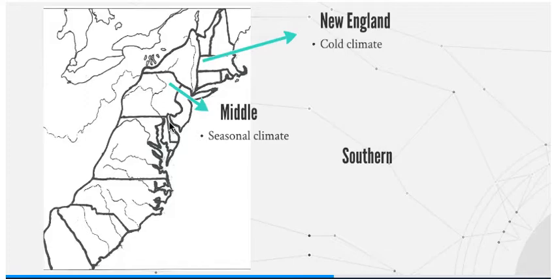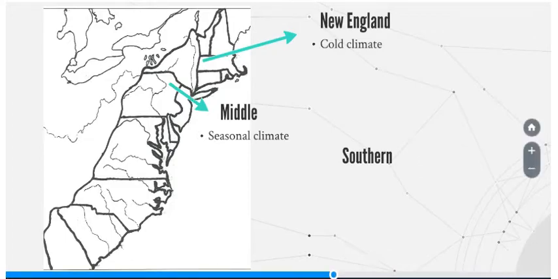So in Philadelphia, which is right here, almost on the border of New Jersey and Pennsylvania, if you look across one of the rivers in downtown Philly, you can see New Jersey on the other side of the river. So a seasonal climate just means that it's hot in the summer and cold in the winter. If you go into Philly in the summertime, it's probably going to be 85, 90 degrees, almost as hot as it is here down in the south. However, they have winters that are more like New England winters than what we have. We have 2 flakes of snow and the whole county shuts down. So that's not really how it works in Pennsylvania and New Jersey.